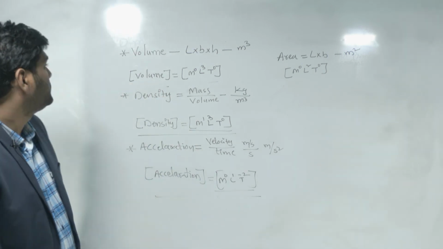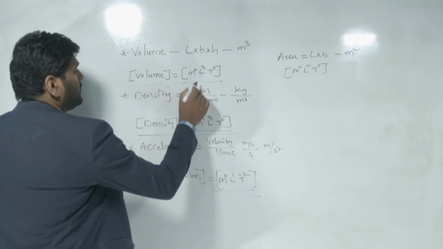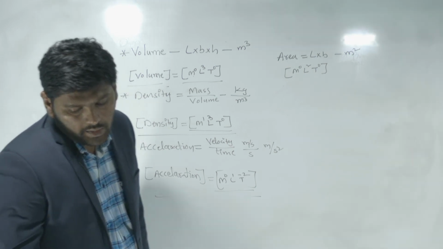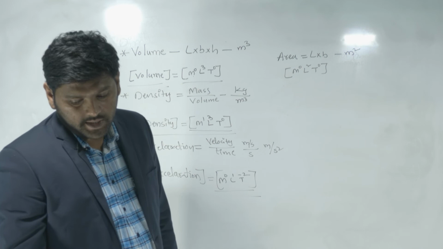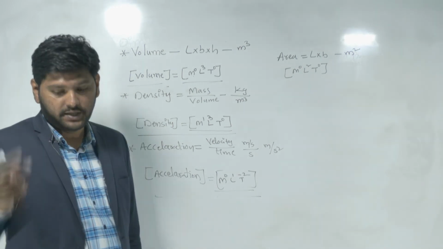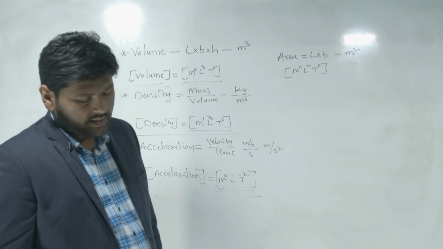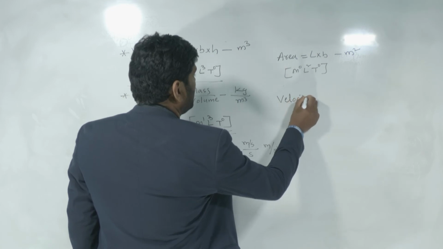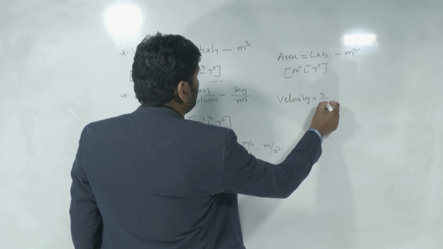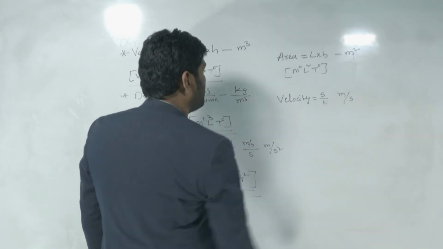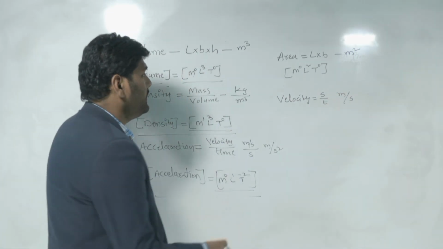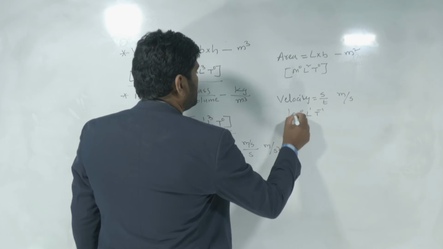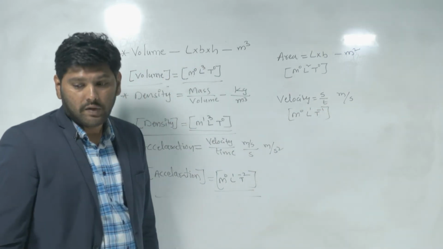Similarly, volume: M power 0, L power 3, T power 0. The second option is correct. Next, velocity. The velocity formula is distance per unit time, so meter per second is our unit. The dimension formula is M0, L power 1, T power minus 1. This is the dimension formula for velocity.